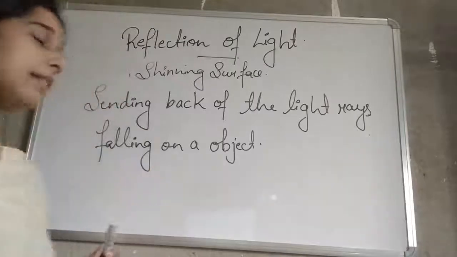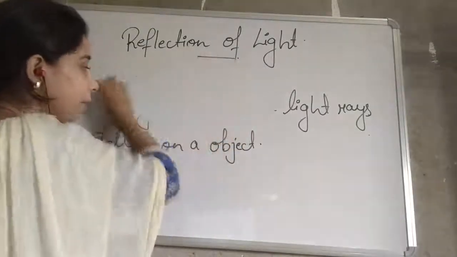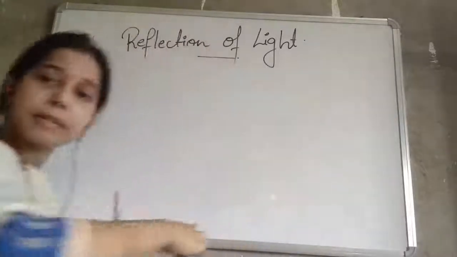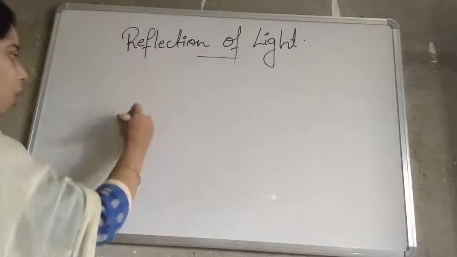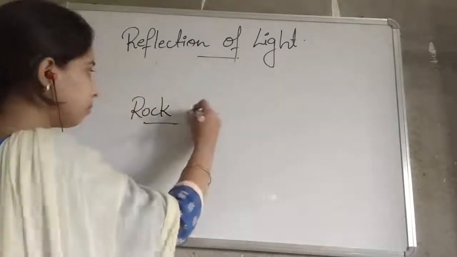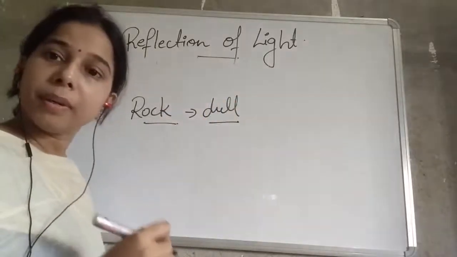If an object has a shiny surface, then reflection will be more, and if an object has a dull surface, then reflection will be less. Like a rock, the surface of a rock is dull, so the reflection of the light will be less.